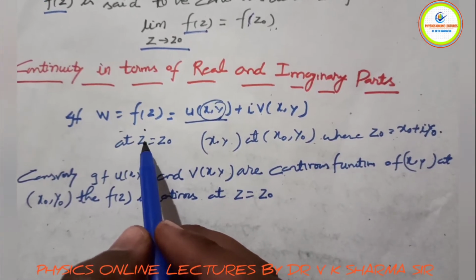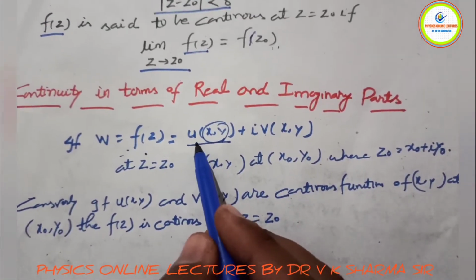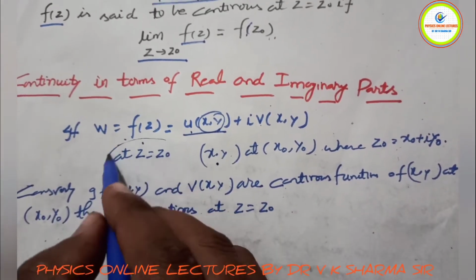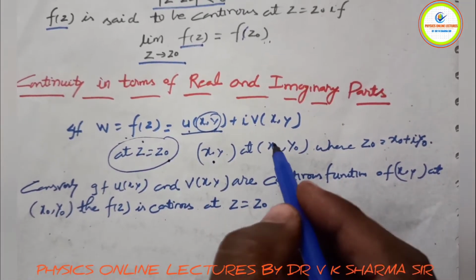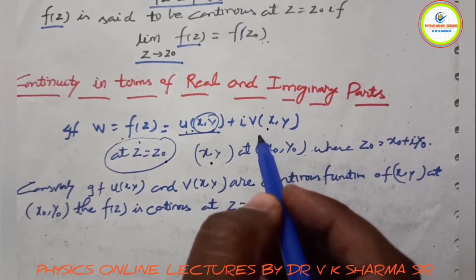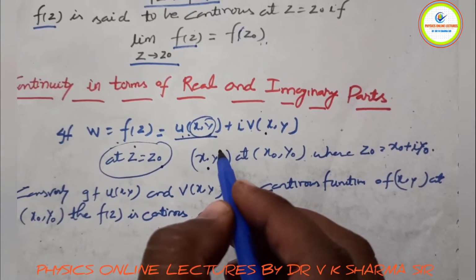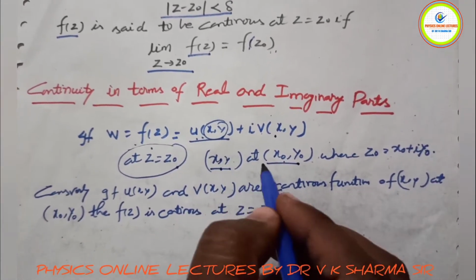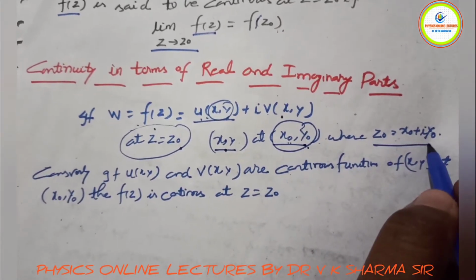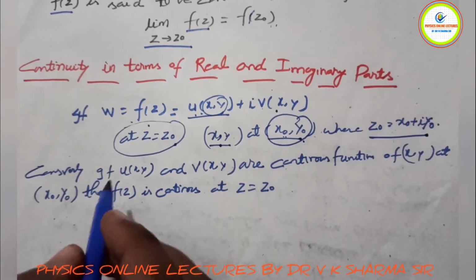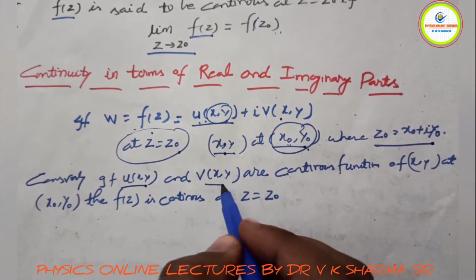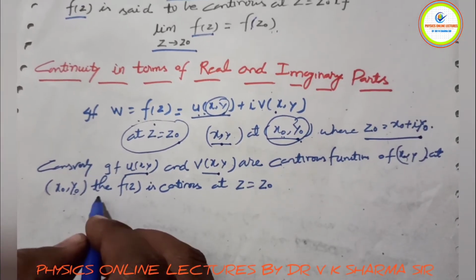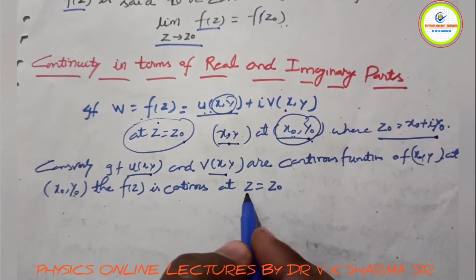If we have a function w equals f(z), represented in terms of u and v, which are functions of x and y, and suppose this function is continuous at z equals z0, then u and v must also be separately continuous functions of x and y at x0, y0, where z0 equals x0 plus i y0. Conversely, if u(x,y) and v(x,y) are continuous functions of x and y at x0, y0, then f(z) is continuous at z equals z0.